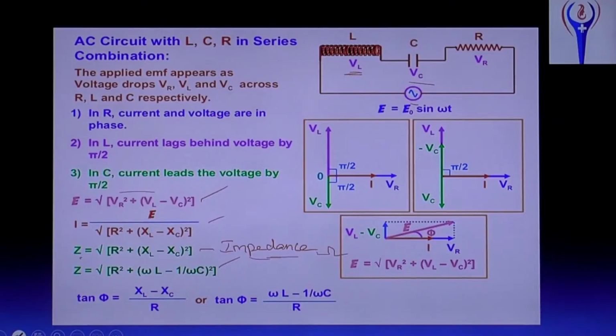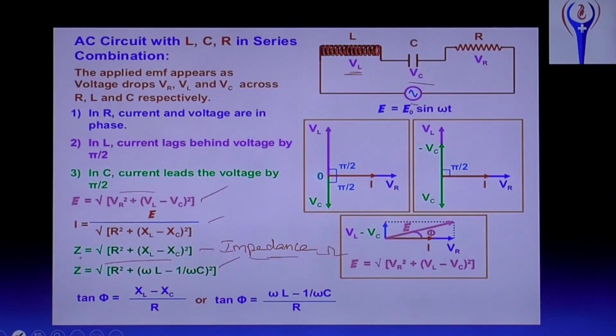Then Z equal to the square root of R square plus (omega L minus 1 by omega C) whole square. And tan phi, where phi is the phase angle: tan phi equal to (XL minus XC) by R. And substituting XL as omega L and XC as 1 by omega C, tan phi equal to (omega L minus 1 by omega C) divided by R.